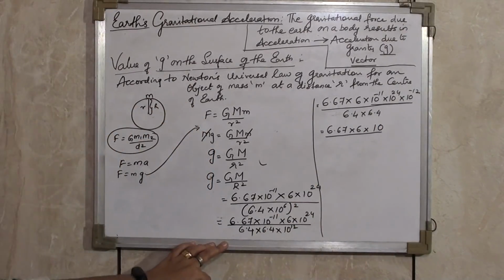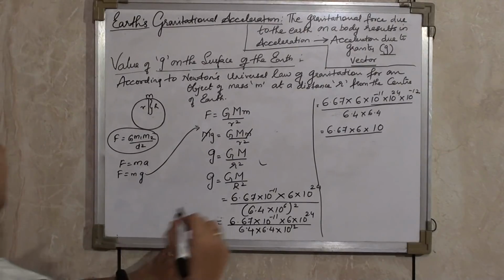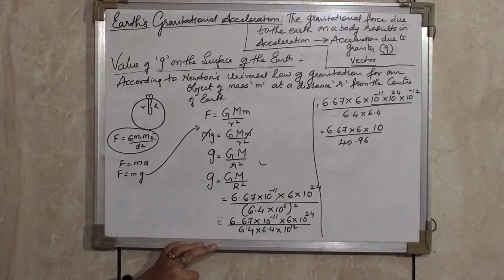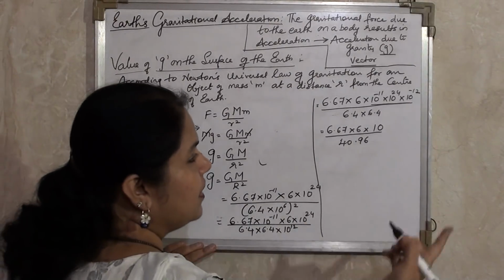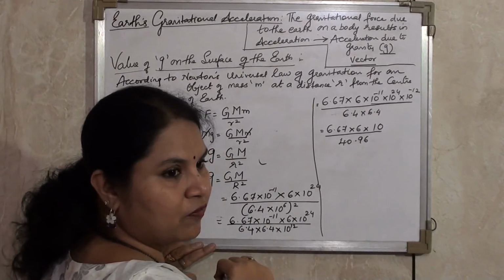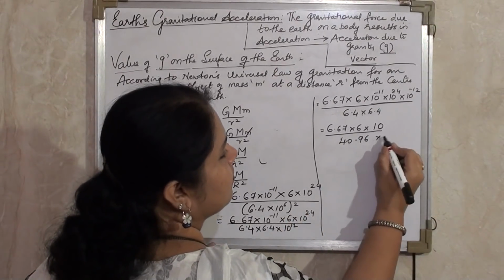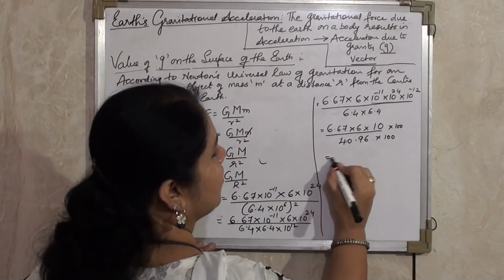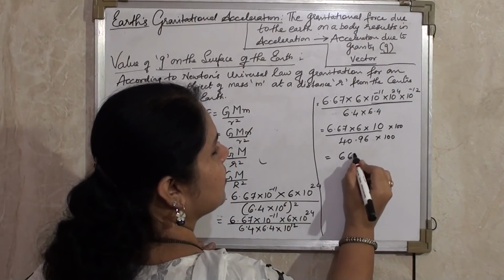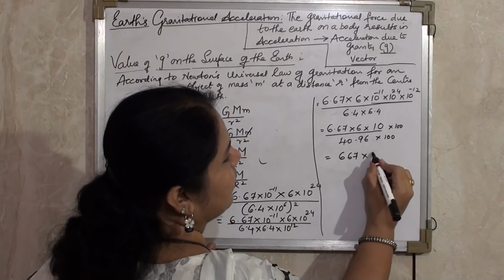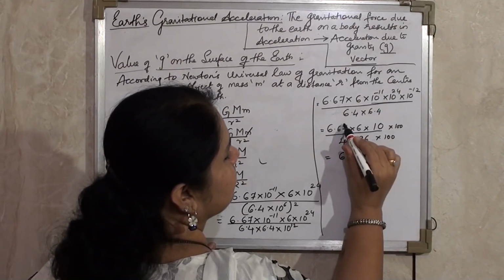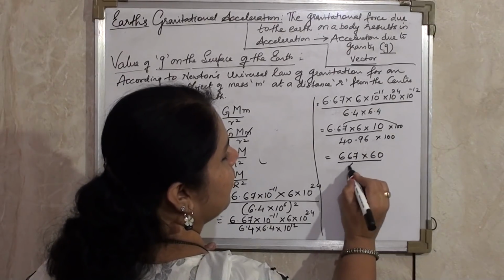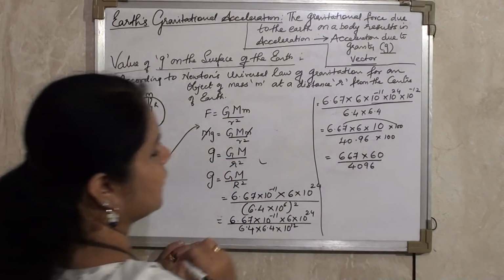And 6.4 into 6.4 will give me 40.96. Now it will become easier for me to remove the decimal and solve. So if I am removing the decimal, I can multiply by 100, divide by 100. So I will be getting it as 6.67 into 6 into 10 divided by 4096.